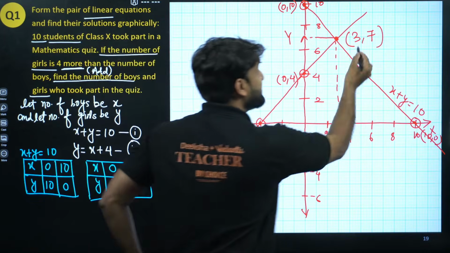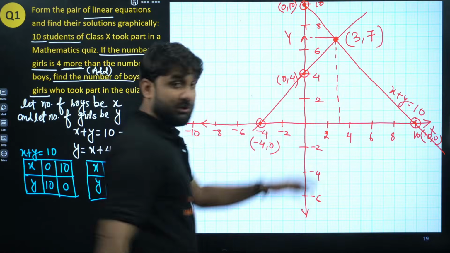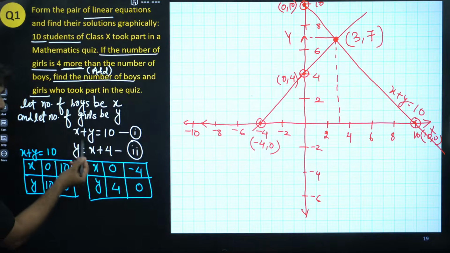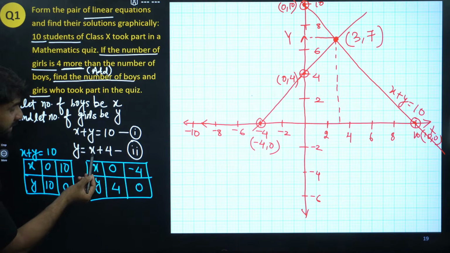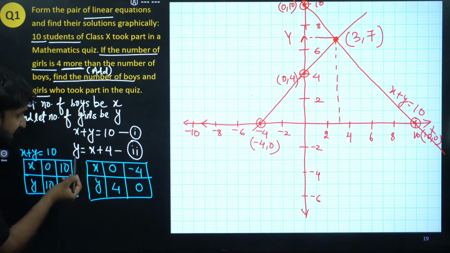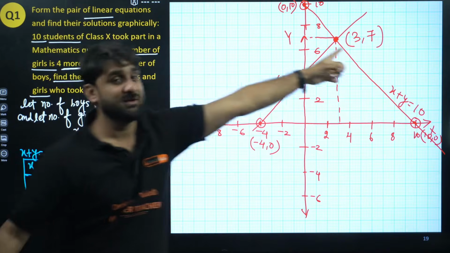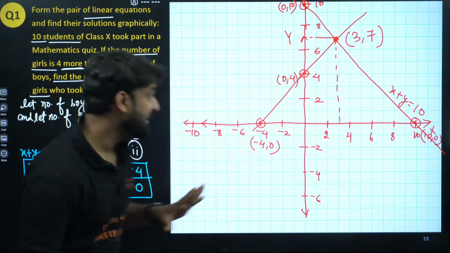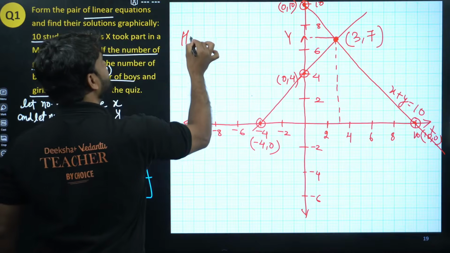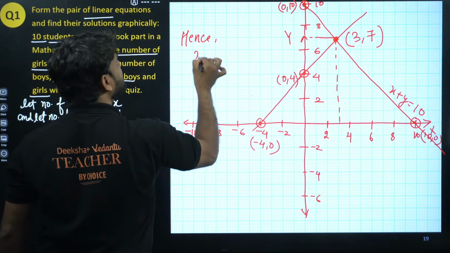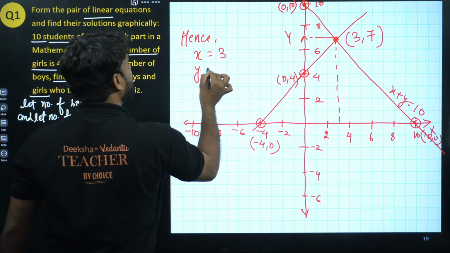This will be the solution. You can verify also. If you put here x is 3, y is 7, 3 plus 7 is 10. When you put here x as 3, 4 plus 3, y is getting 7. Wow! This answer is absolutely correct. Hence proved that x is 3 and y is 7.